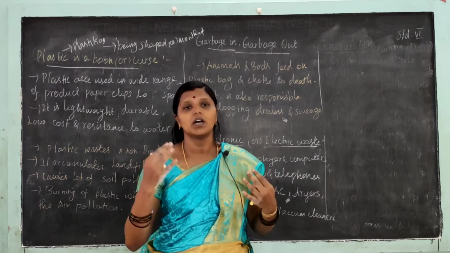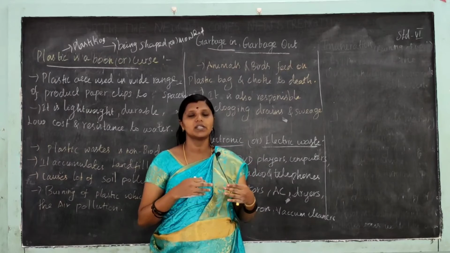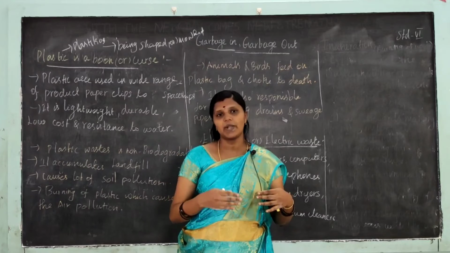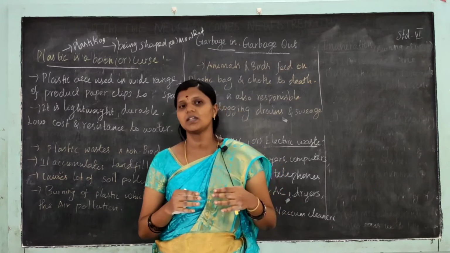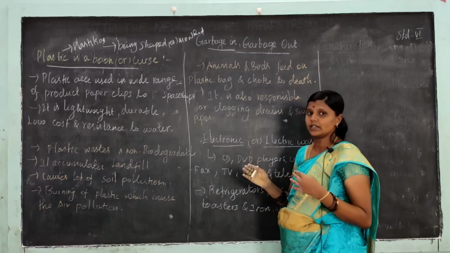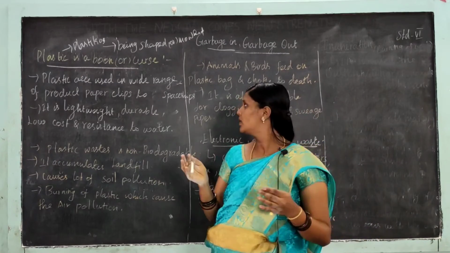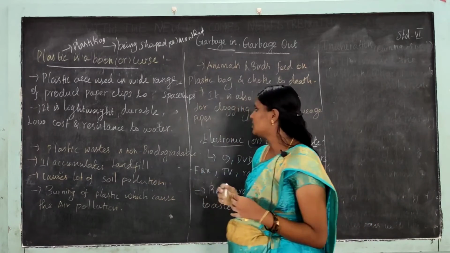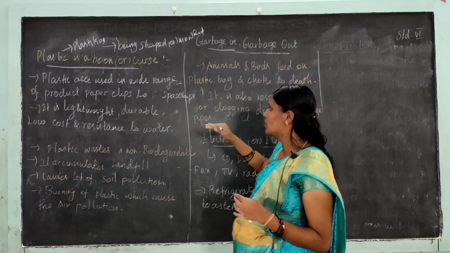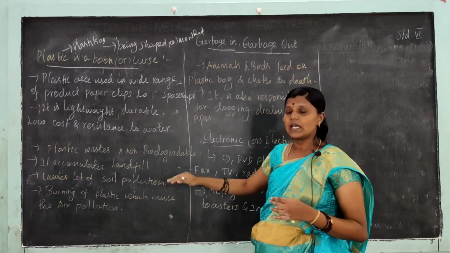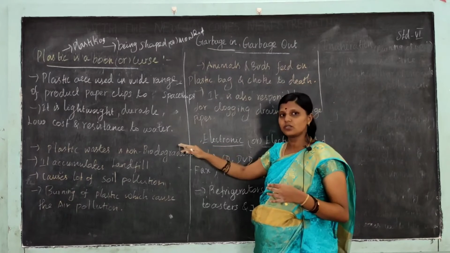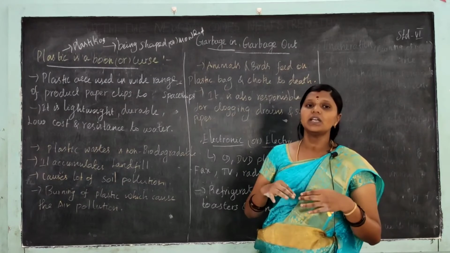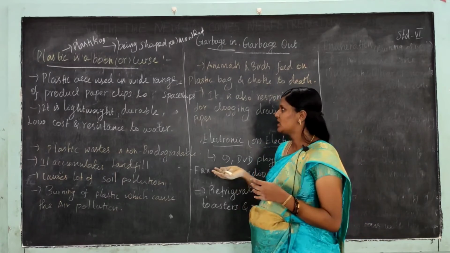For example, toothpaste, carry bags, water bottles, and many of the things are made up of plastics. Okay, so is plastic a boon or a curse? First of all, plastic is used in a wide range of products, from paper clips to spaceships, because it is very lightweight, durable, very low cost, and resistant to water. And plastic is available in many colors and shapes and is easily moldable. So plastic is a boon for us.